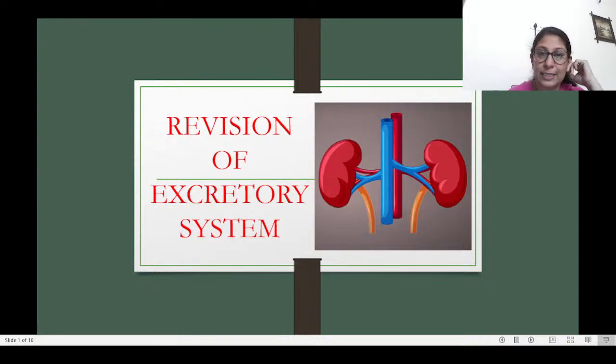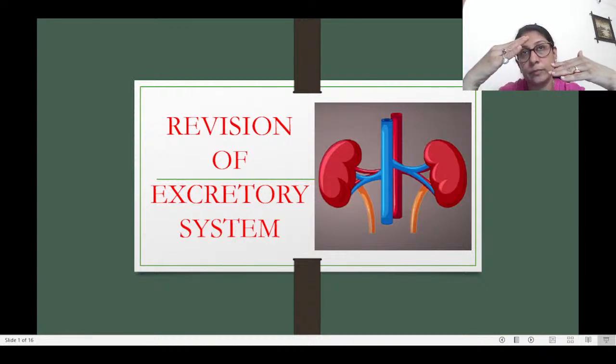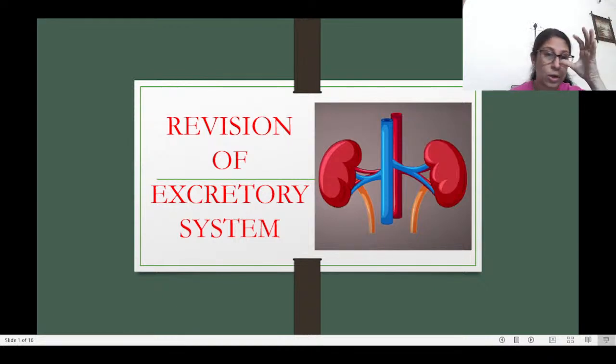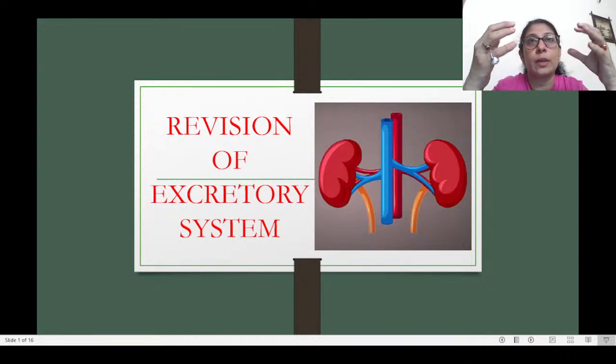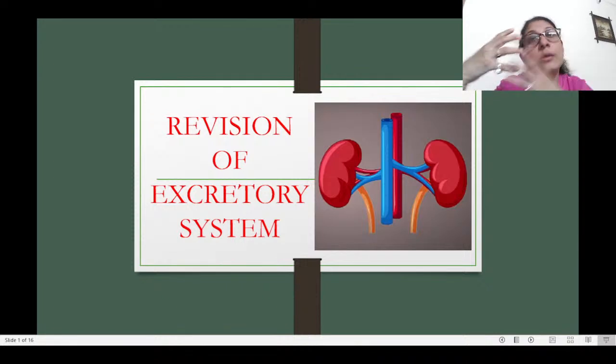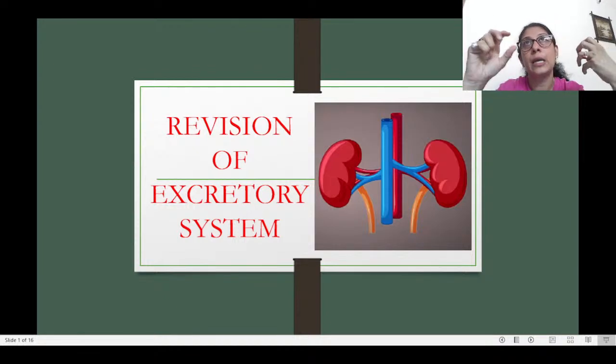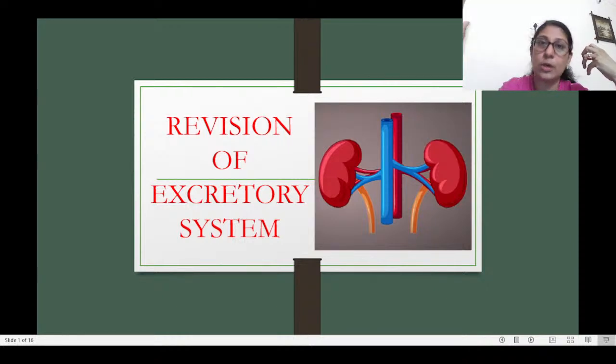Now we saw that in the glomerulus, water filtration takes place from the blood. So water along with all the salts comes into the cup-like structure called the Bowman's capsule, and then enters into the tubule. But the entire water cannot come out. We cannot lose all the water, or we will get dehydrated. So only the excess water needs to be removed, and the balance needs to be reabsorbed into the body. Similarly, all the salt does not need to be removed.